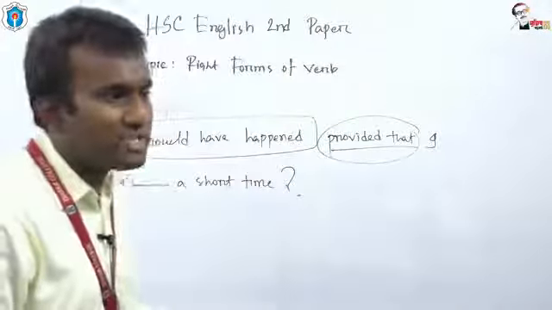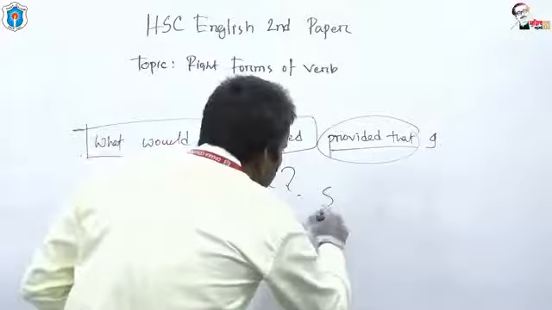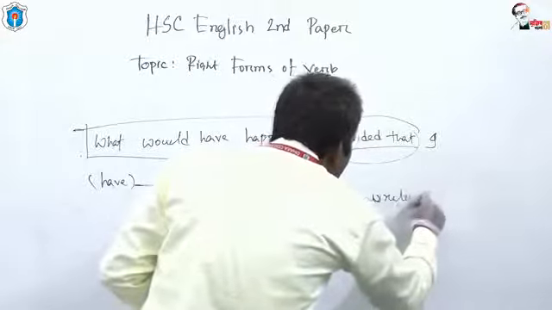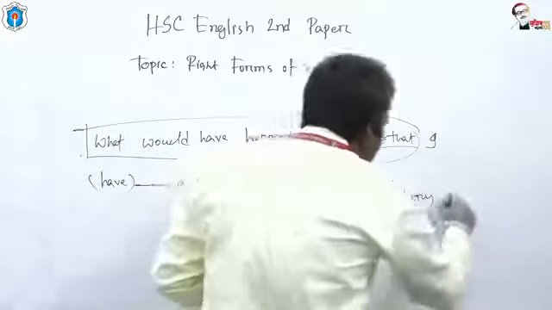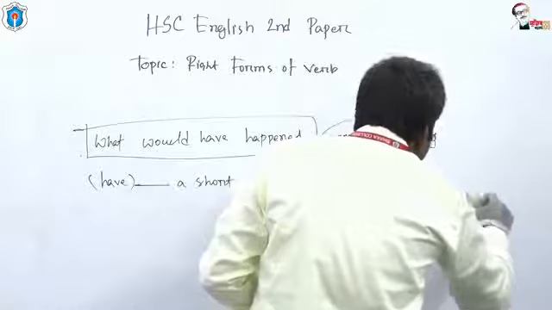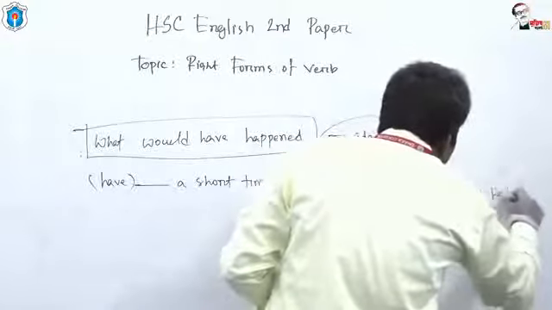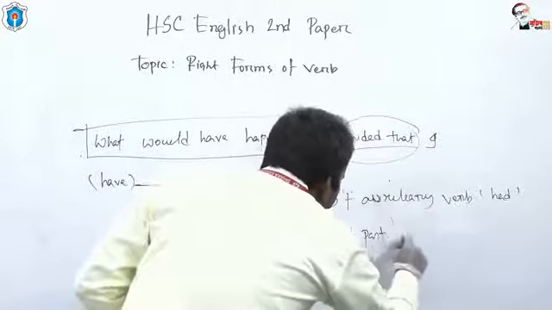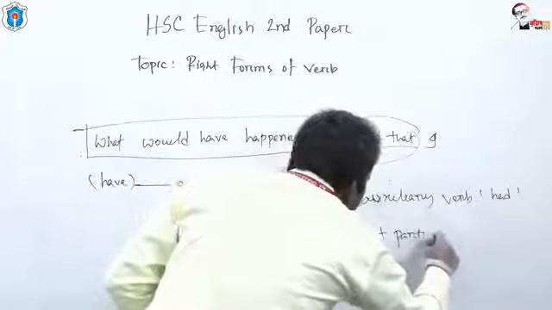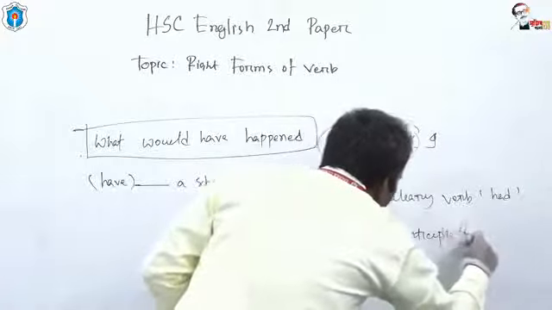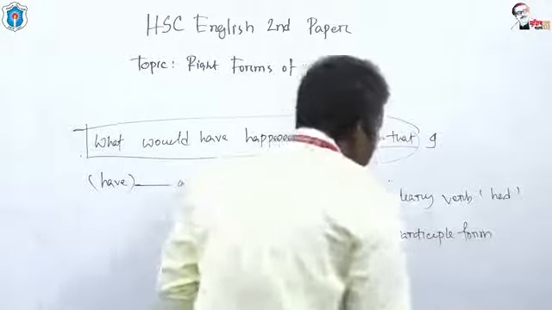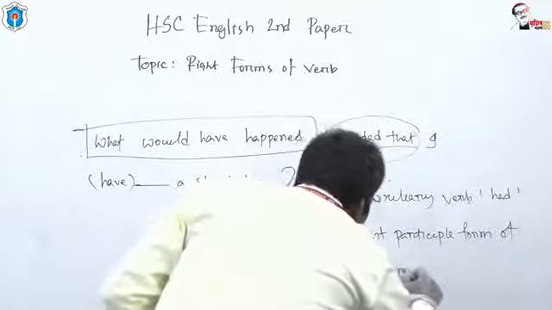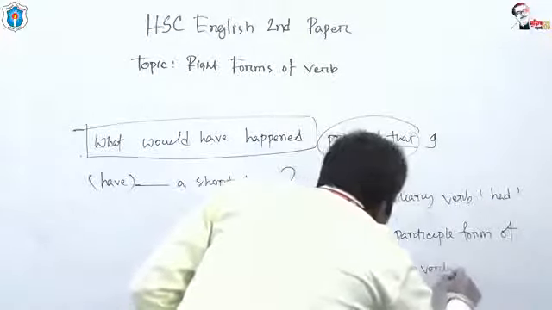And what is the structure of past perfect? Subject, auxiliary verb had, then the past participle form of the main verb.